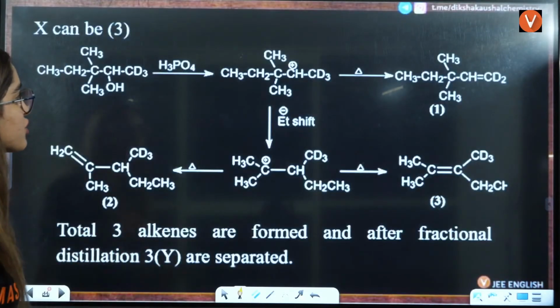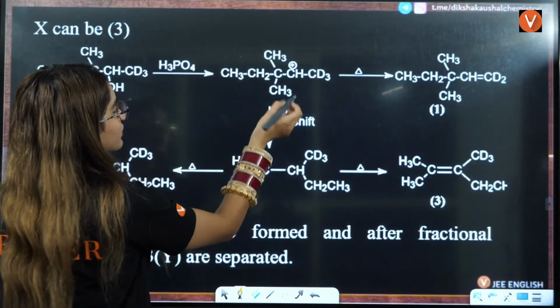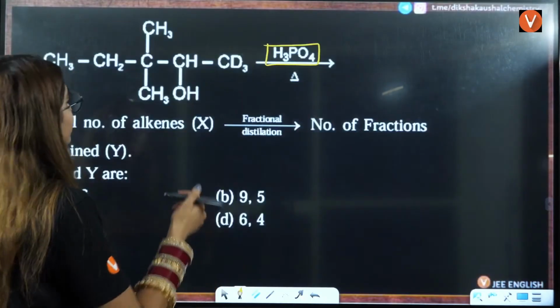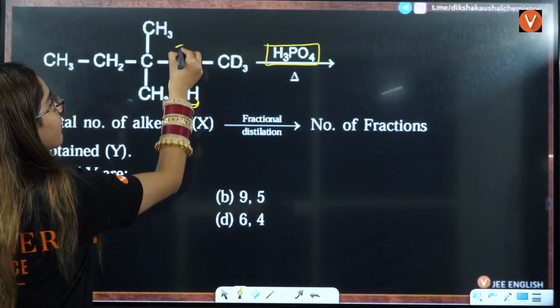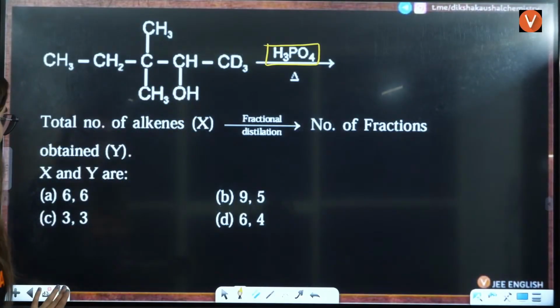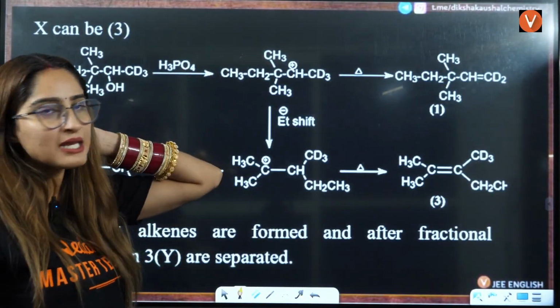So dehydration you have to do. First thing, when we take out OH from here, there will be a positive charge here, so that will be the carbocation that will be formed here, right?